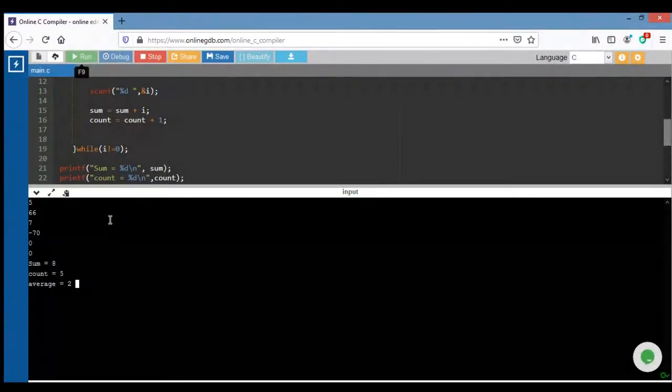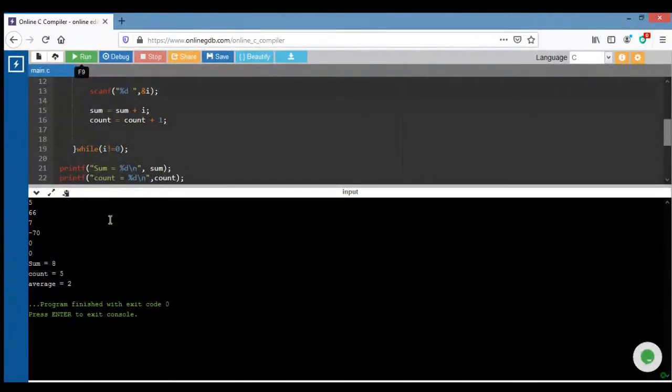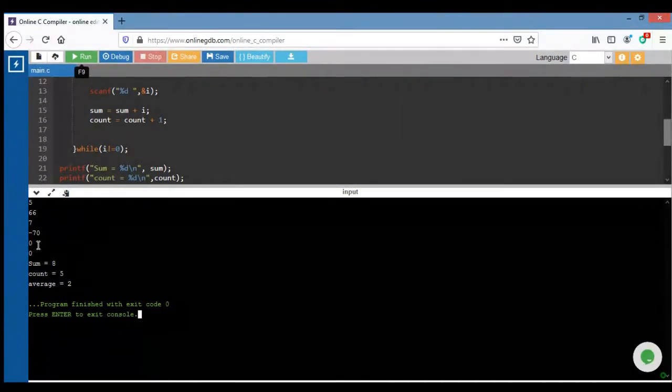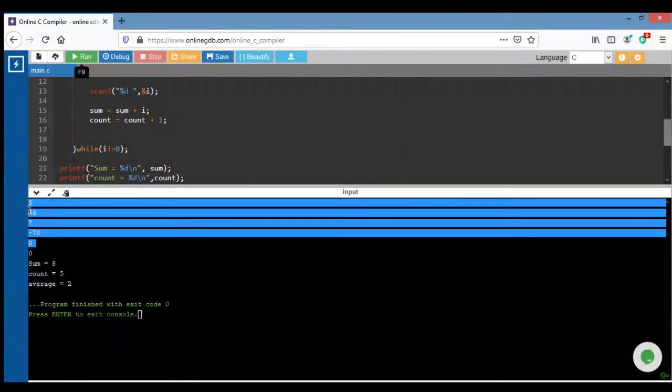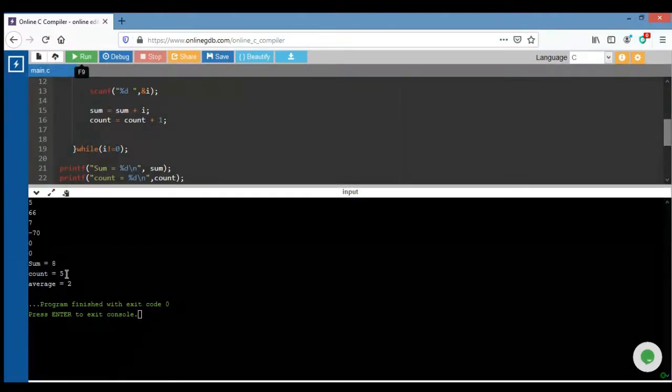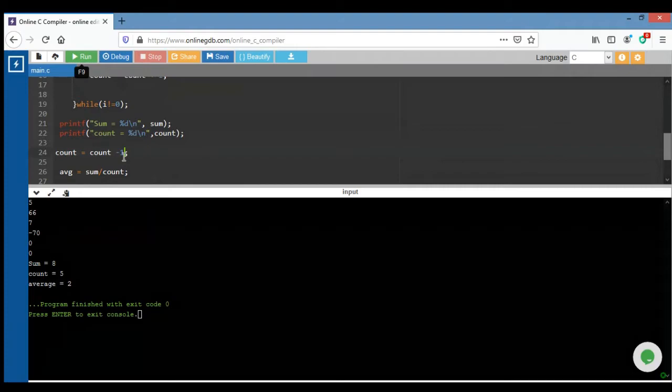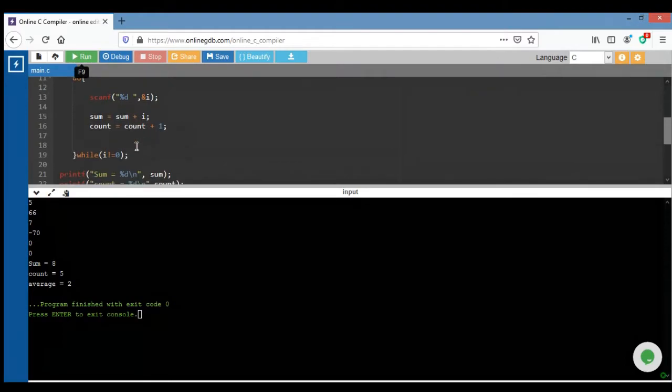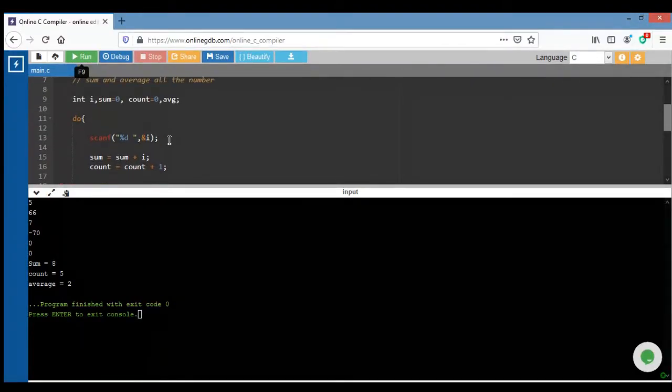Then after that 0. The total is 5. Still I am facing a 5. I need to count 2, because I am entering one time. Right? Are all able to understand?